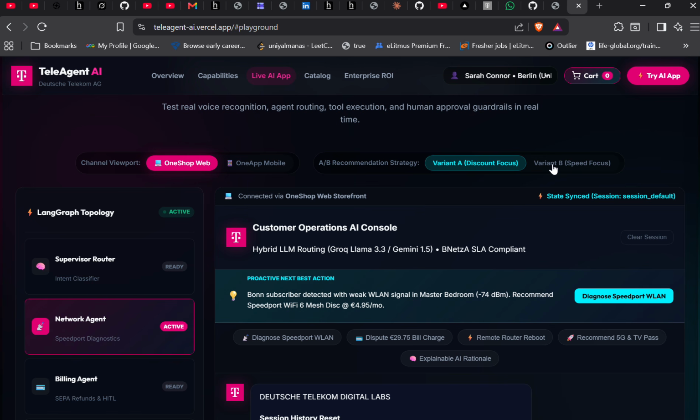And the second case is variant B. These are those people who want high bandwidth, high speed, and they're willing to pay money.